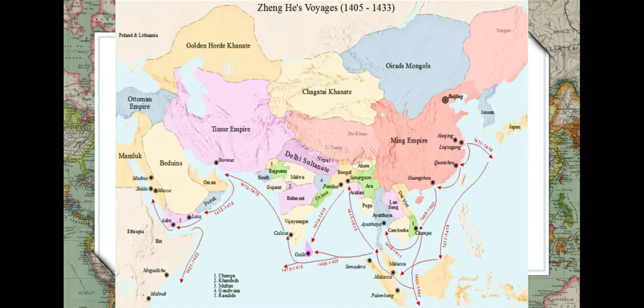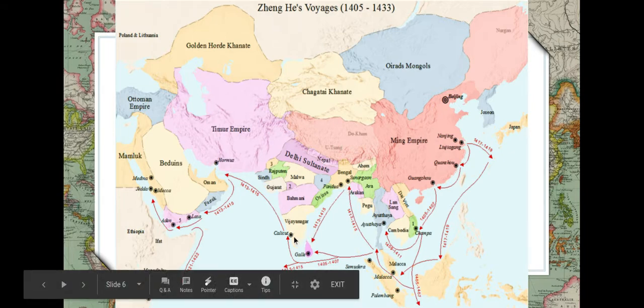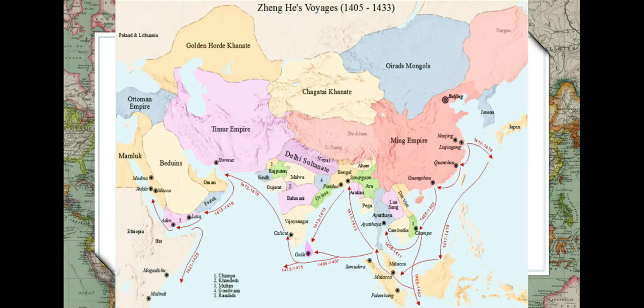So you see, they went all the way from here in eastern China, all throughout here with Indonesia, Bangladesh, India, even in what is Iran, and even in the Middle East, where Saudi Arabia is, and even down at the bottom, they go into Africa some. So during this time, that is a far ways away. The capability to be able to sail your ship that far is just something that not a lot of people could do. Like the Europeans weren't doing something like this at this time at all.